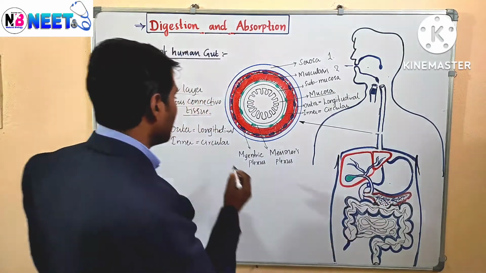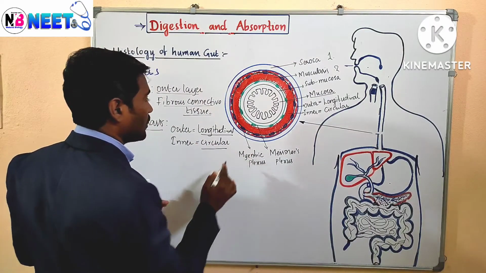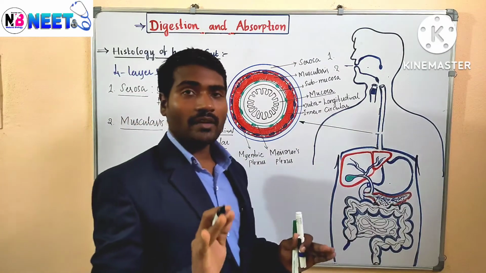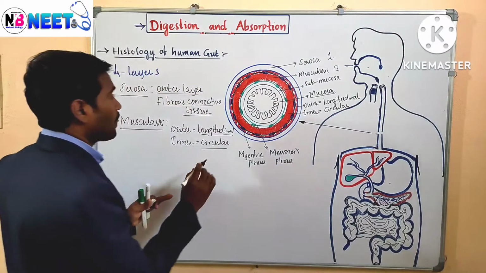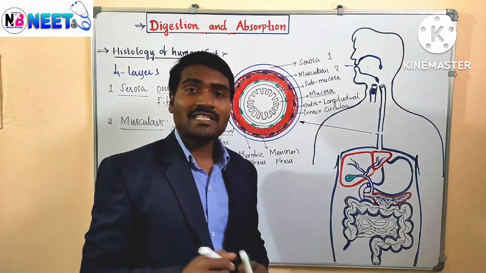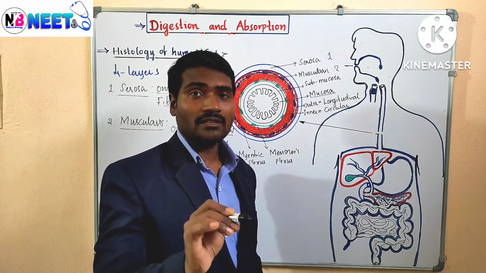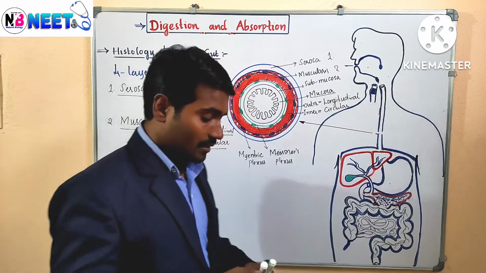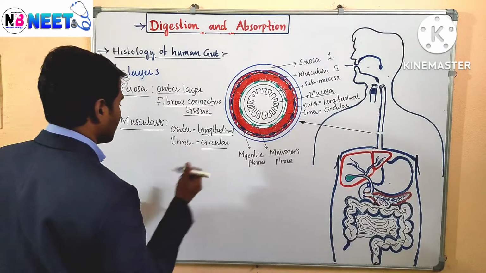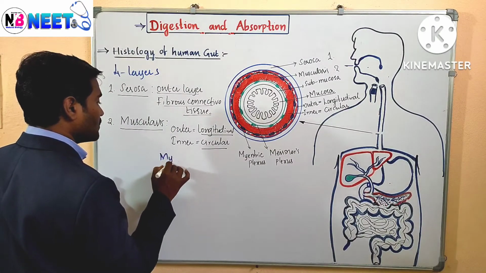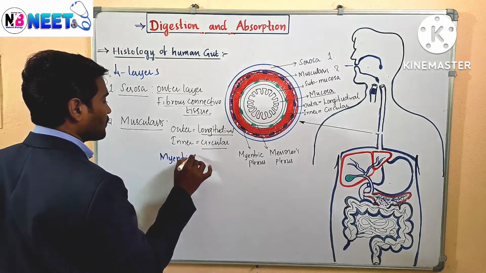Outer longitudinal muscles and inner circular muscles are present. That is called muscularis. And we can see a special type of network of neurons in the muscularis, called myenteric plexus. I will write here myenteric plexus.